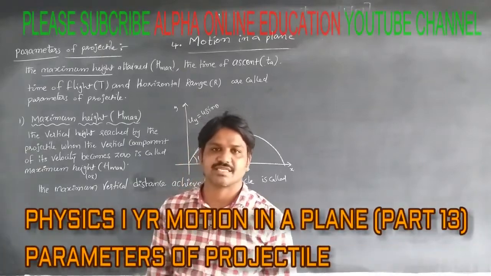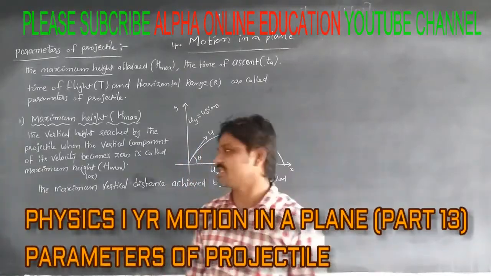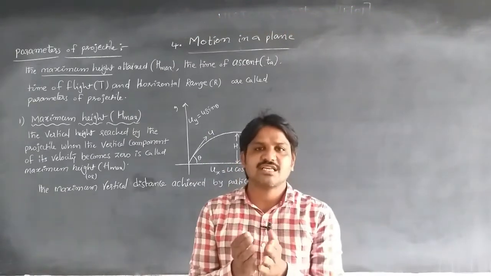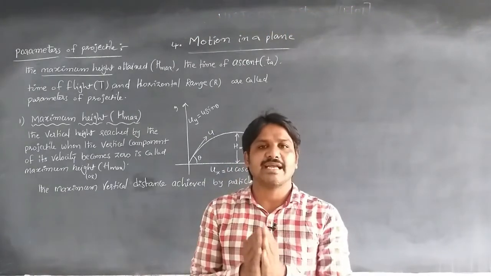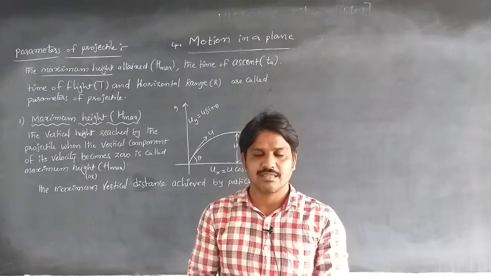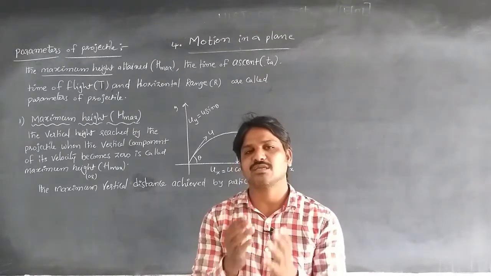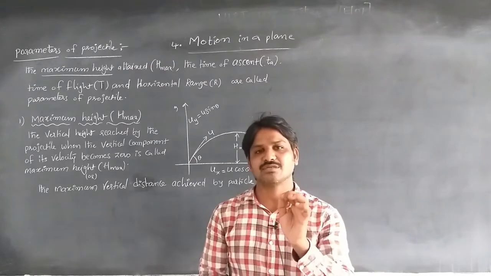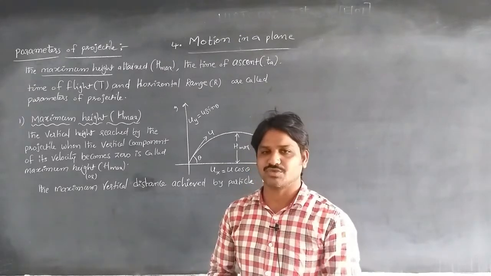Parameters of a projectile. Here, parameters of a projectile means, when the body is projected with some velocity making an angle theta with the horizontal, what are the values we can get? What are the measurements we can take from that? Those are called the parameters of that motion.